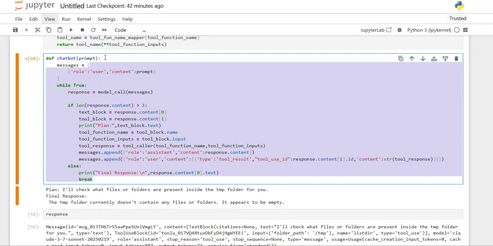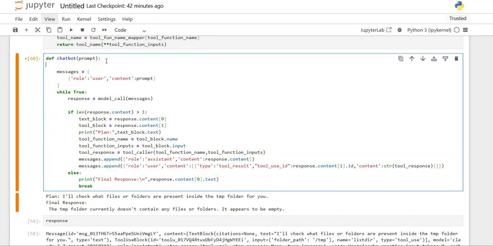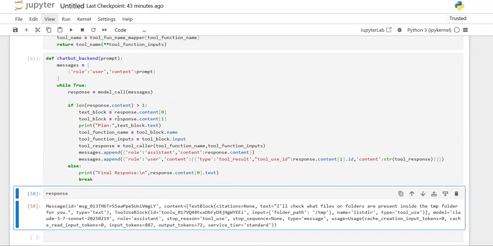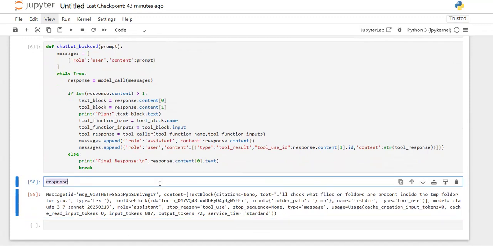So it will print the response for it, or you can say chatbot message handle. Chatbot backend, let's take it. So whenever my chatbot calls this backend, it can execute this prompt and get me the final response. That is the expectation of it.